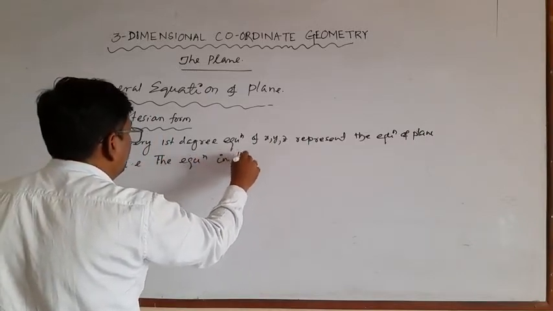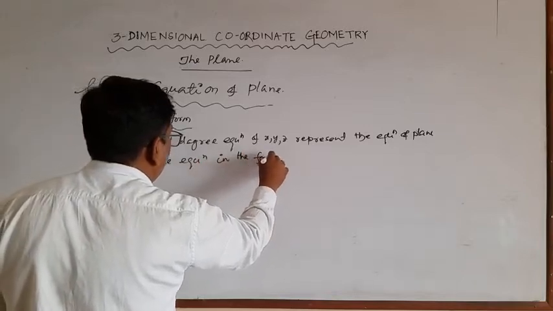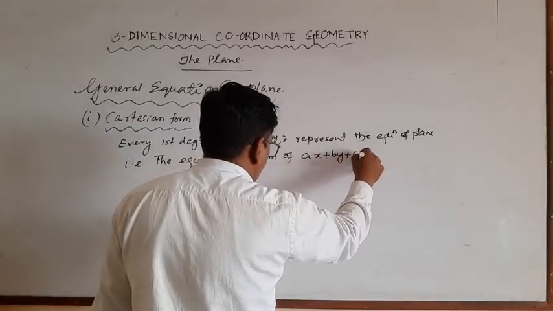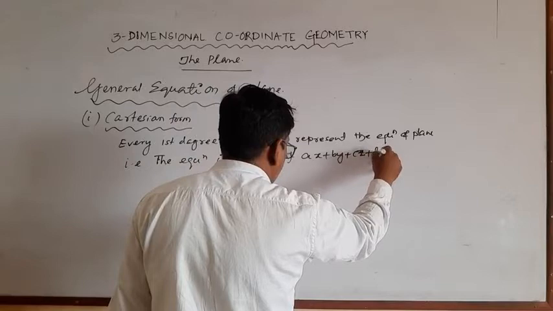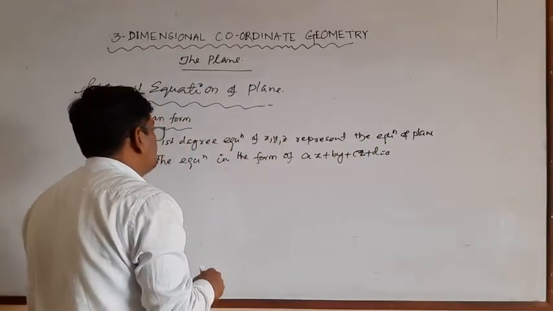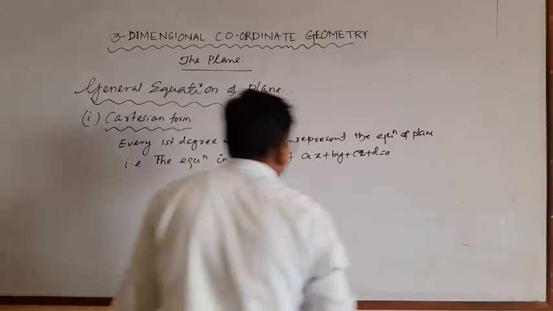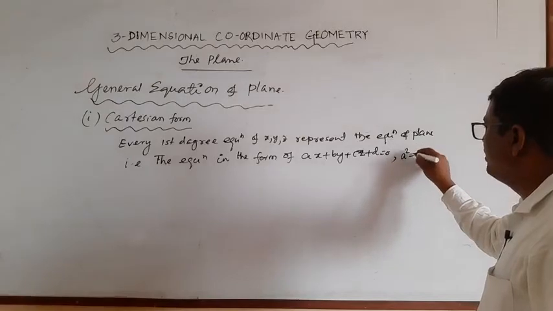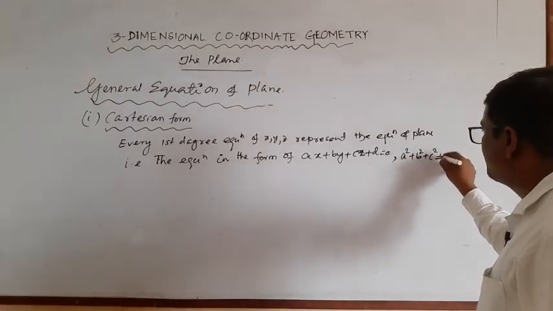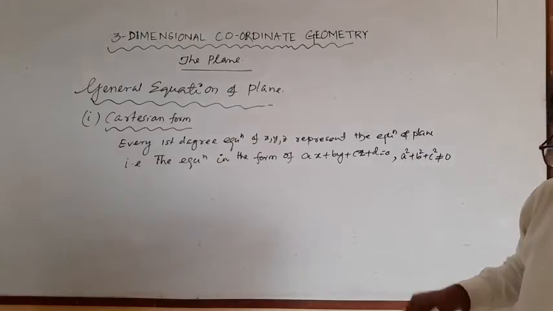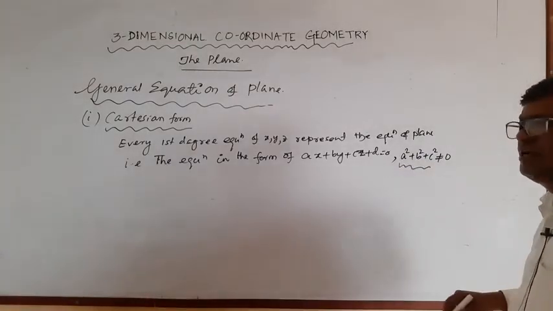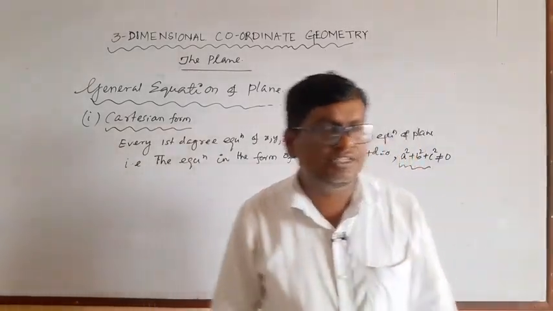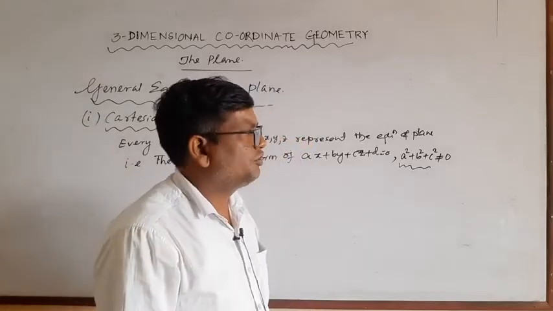That is, the equation in the form of ax plus by plus cz plus d equal to 0, provided a square plus b square plus c square not equal to 0. What is its meaning? Its meaning is a, b, c not simultaneously 0.